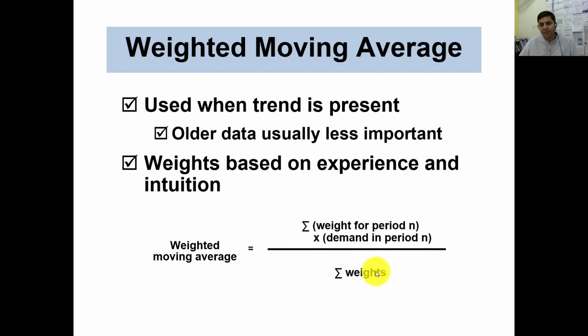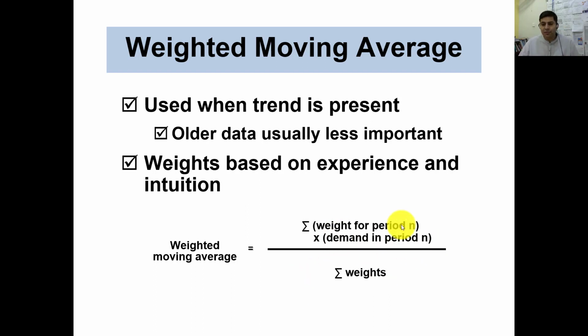So suppose you are using a 4-month weighted moving average, you need to assign 4 different weights, and divide by the sum of those weights.